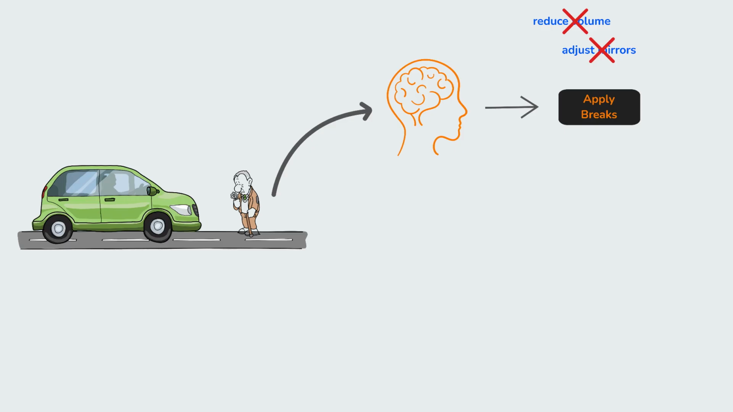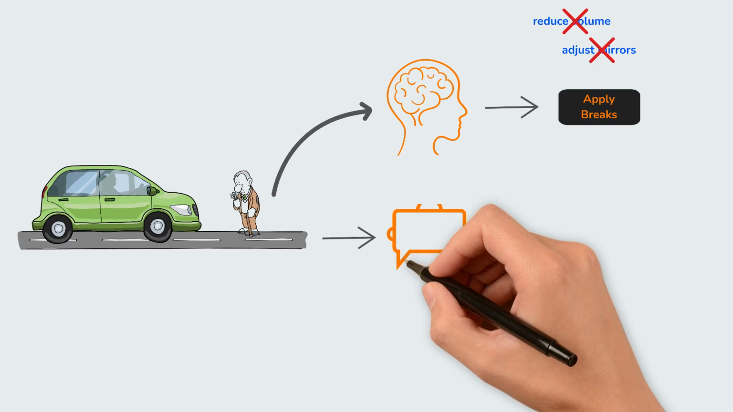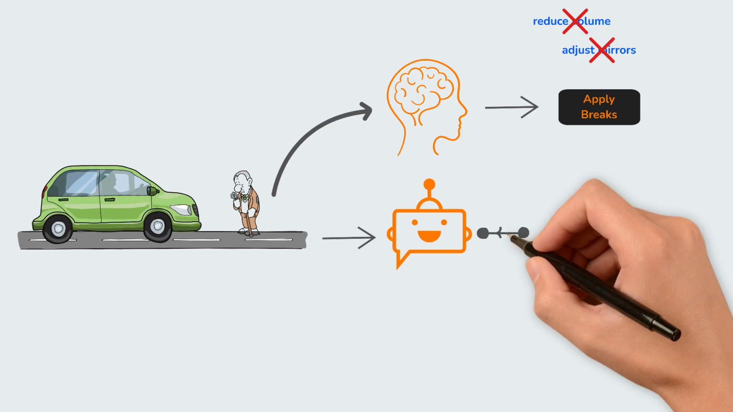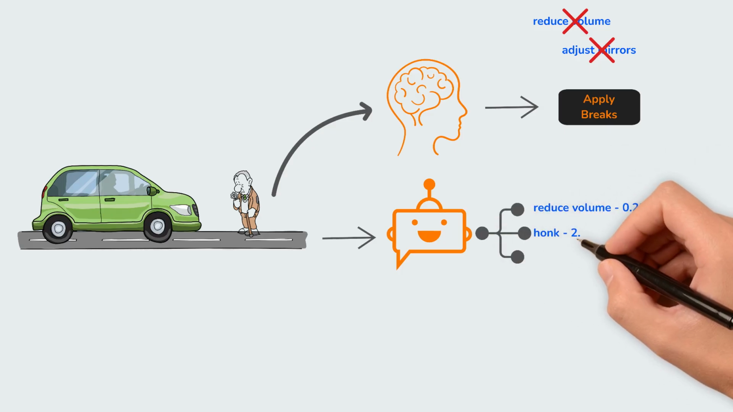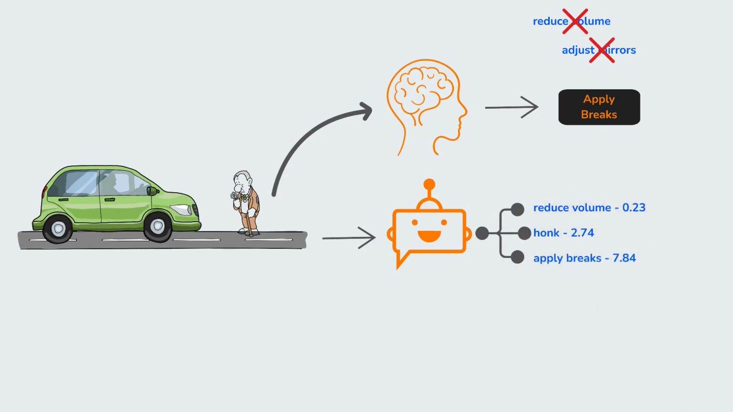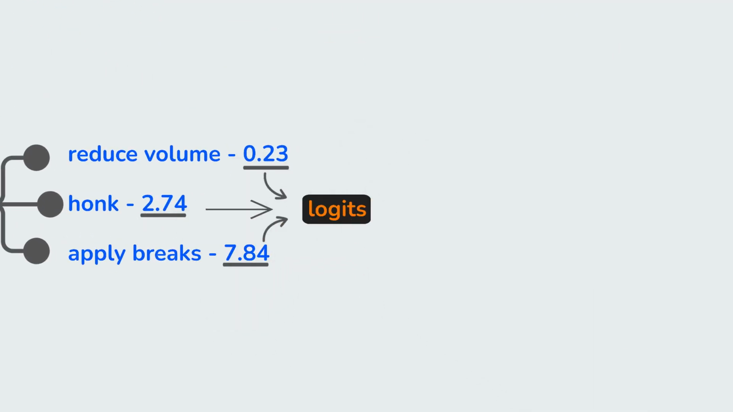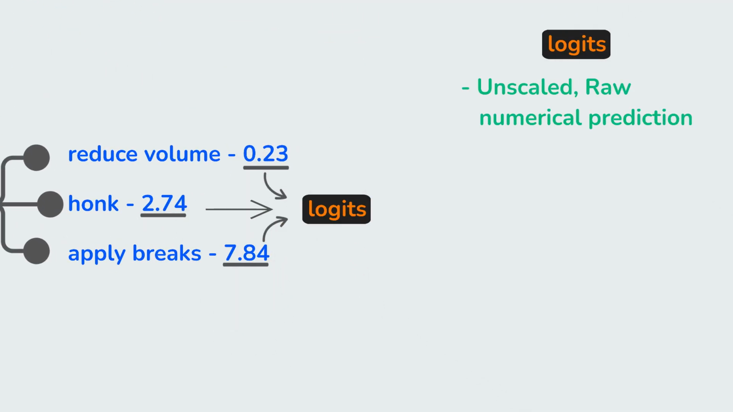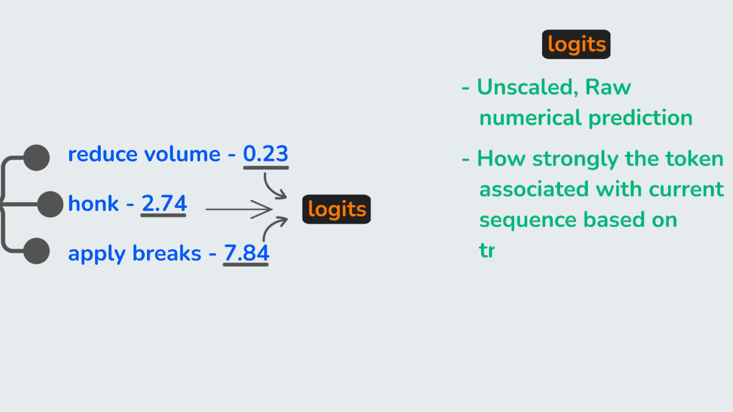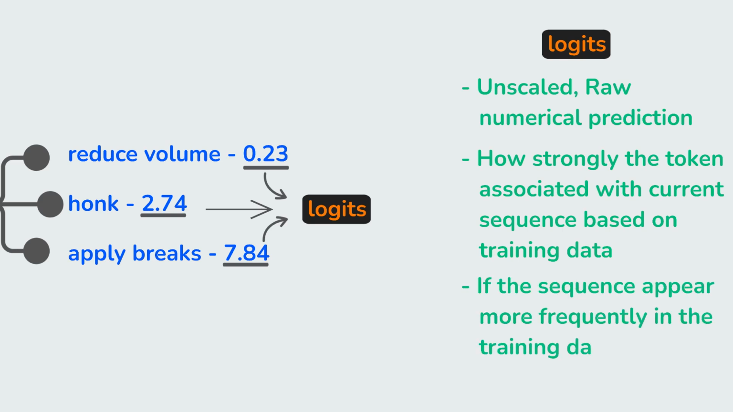A raw, trained model doesn't actually choose actions like you do. It simply lists possible next tokens and assigns them raw scores based on its training data. These raw scores are called logits. A logit is an unscaled, raw numerical prediction. It tells us how strongly the model associates a token with the current sequence. If a sequence appeared frequently in the model's training data, its logit will be high.